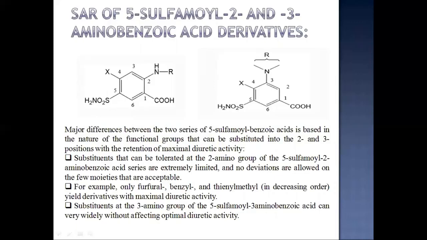For example, only furfuryl, benzyl, and thienyl methyl, in decreasing order, yield derivatives with maximal diuretic activity. Substituents at the 3 amino group of the 5-sulfamoyl 3-aminobenzoic acid can vary widely without affecting optimal diuretic activity.